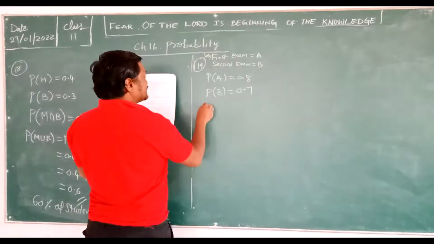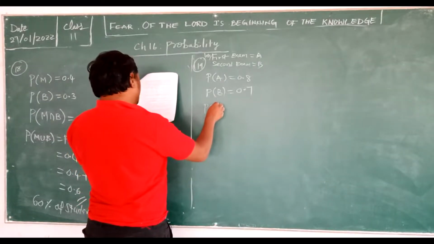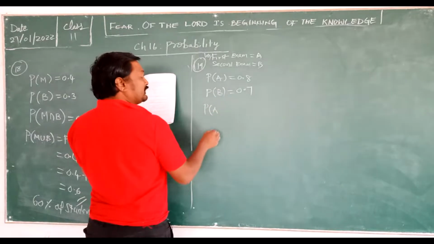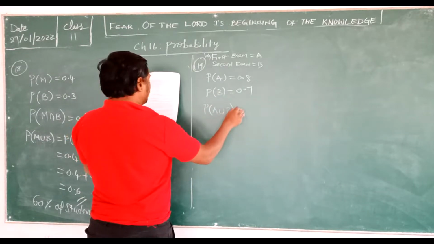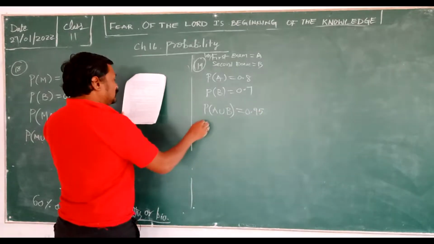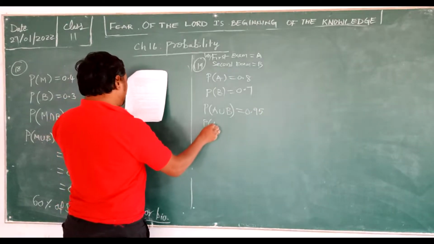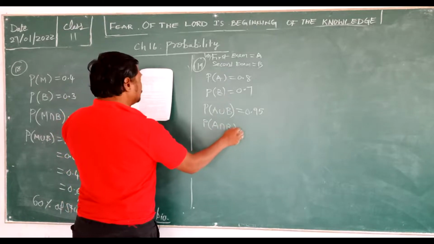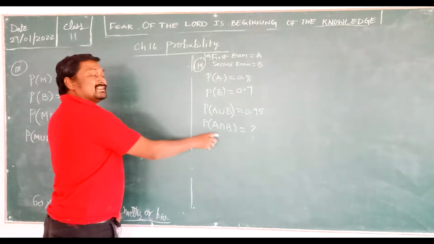At least one of them means P of A union B, which is 0.95. Now I need to find P of A intersection B, passing both examinations.